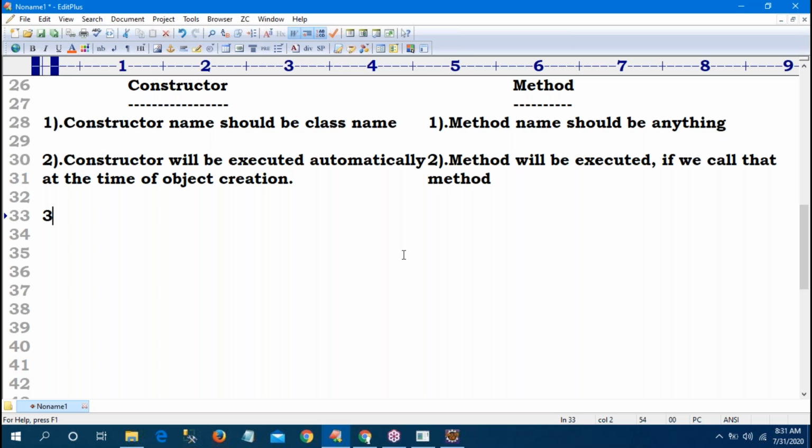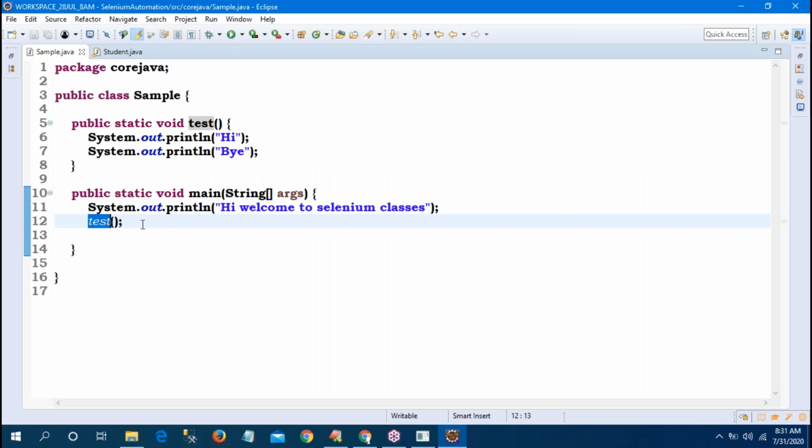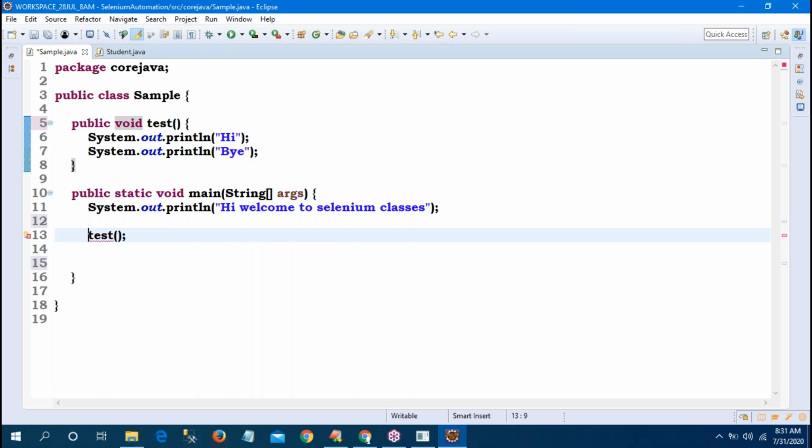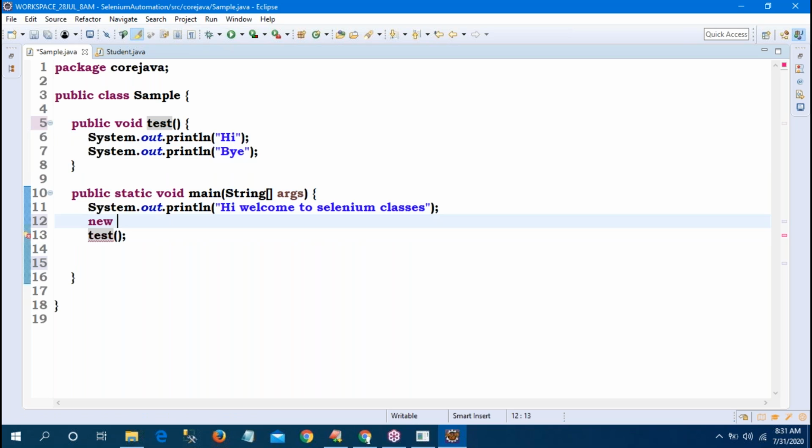So now, for an object, the constructor will execute only once, but a method can be executed any number of times. Sir, observe here, I can call any number of times. Suppose it is a non-static method, how am I calling? By creating an object. Yes or no? How to create an object? New Student, sample.